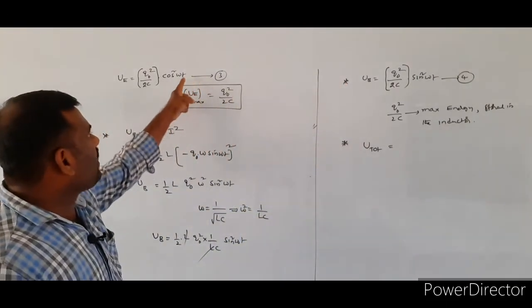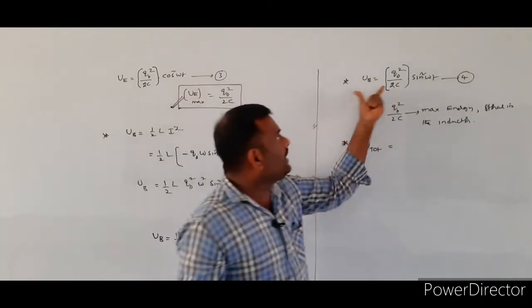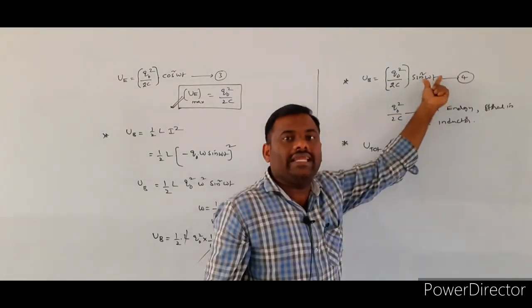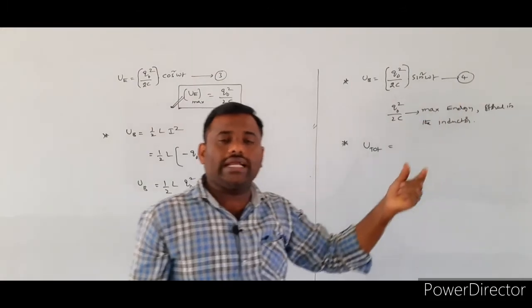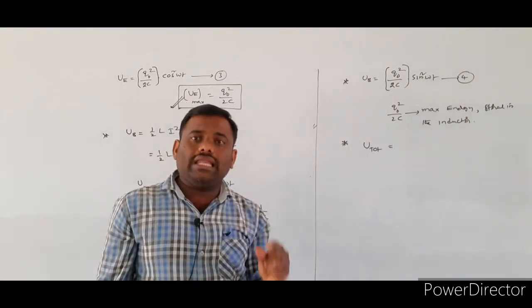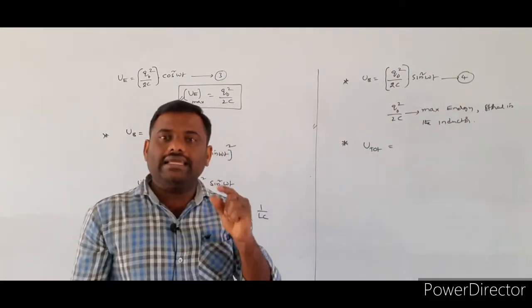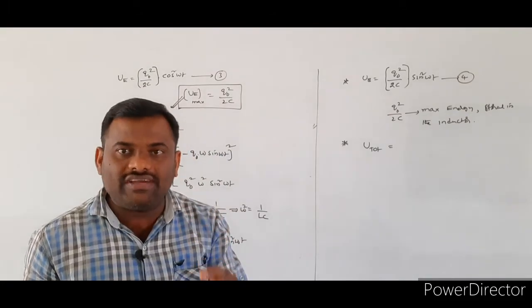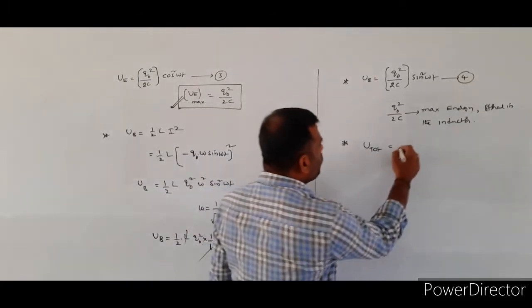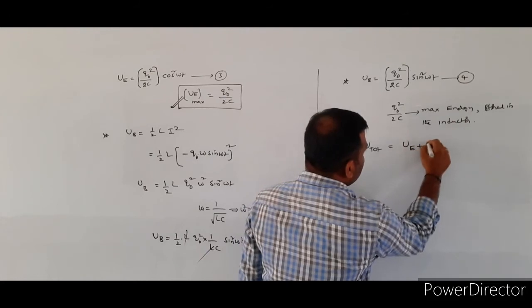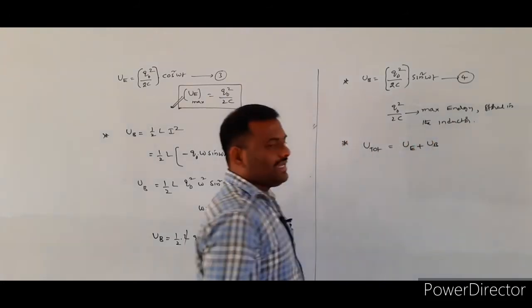Either equation 3 or equation 4 indicates the energy at any instant. So to calculate the total energy stored in the LC circuit at any given instant, U total is equal to the sum of the electrical energy and the magnetic energy.